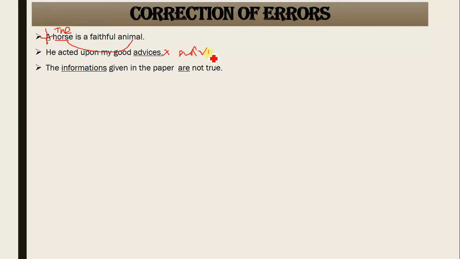If you are going to make the plural of some nouns, you are not going to add s with them. You need to add some partitives with them to show the singularity or plurality of that noun. What are partitives? Partitives mean parts, some parts. For example, if I say he acted upon my good pieces of advice, advice remains the same in its original form, and to make the plurality of the noun, we use pieces of advice.